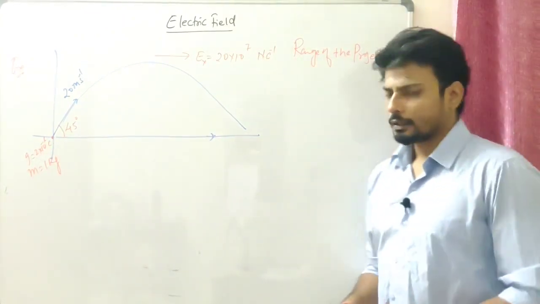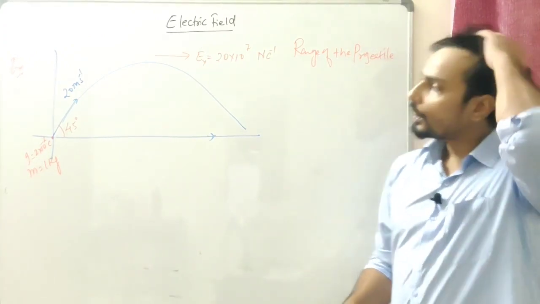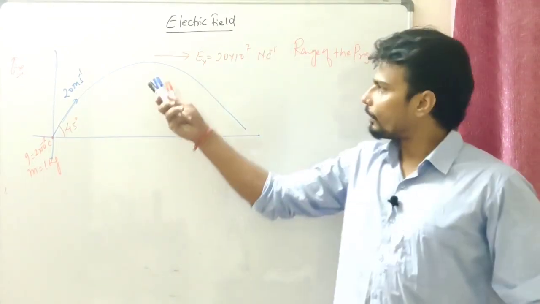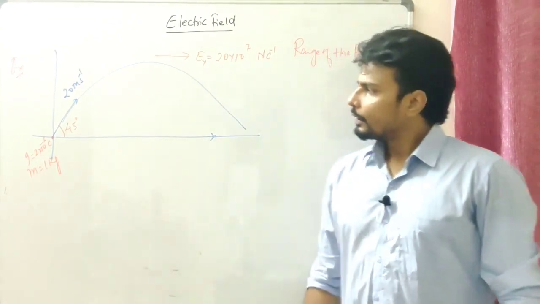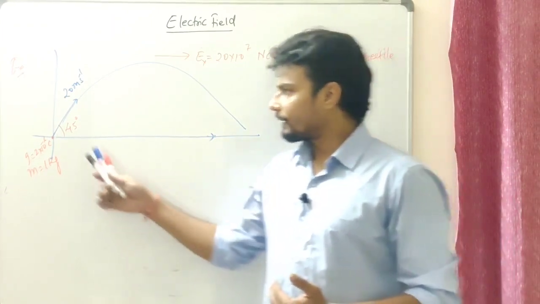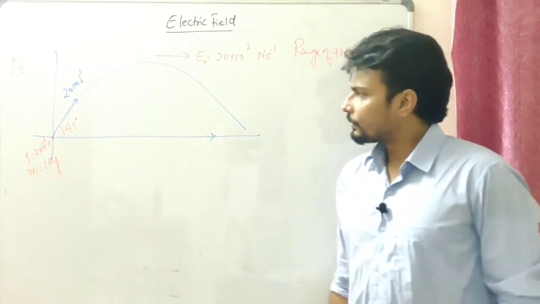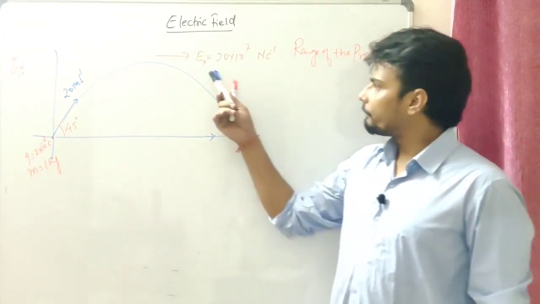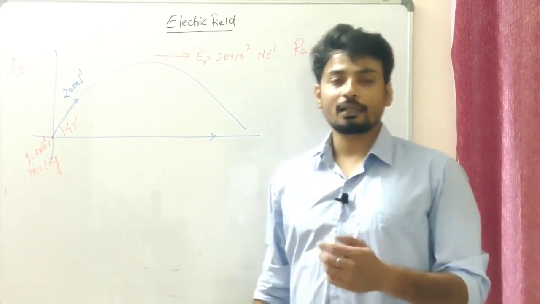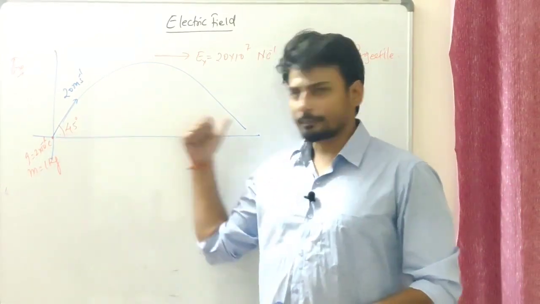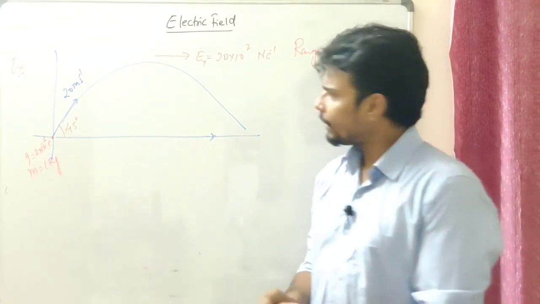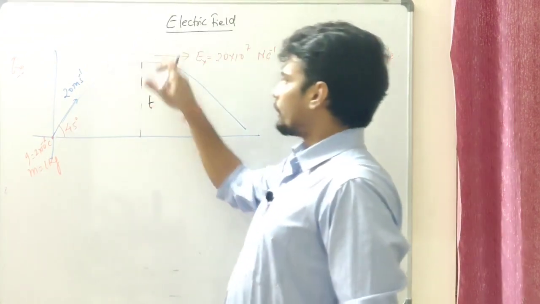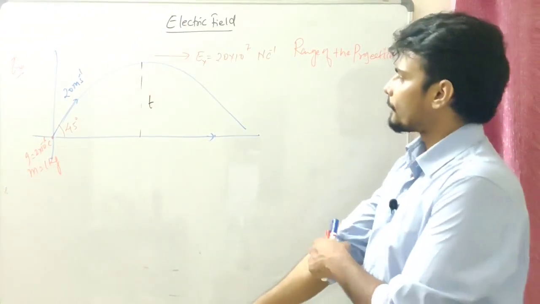Okay, fair enough. You can pause the video, you can try it up, or else let's see now how we can do it. Since the electric field is coming up in this horizontal space, now normally what we have seen is that there is no force acting in the horizontal direction in projectile motion, so uniform motion was existing in the horizontal x direction. But since we have electric field in this x direction, the body will be having an acceleration in this direction as well. Fair enough? Okay, keeping that in mind, first of all, let us find the time that it's going to take to get the maximum height over there.